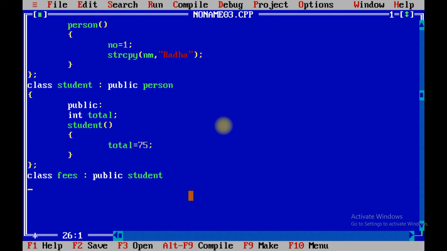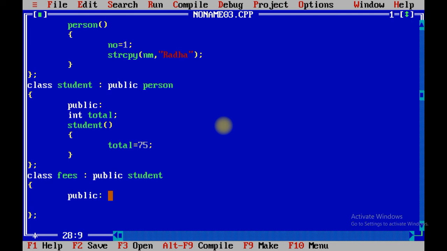You need to keep the example of a floor. So when you create the person class, at that time it becomes the base class. When you create the student class, it inherits the person class, and again when you create the fees class, at that time it inherits the student class. In this way, multi-level inheritance is executed.